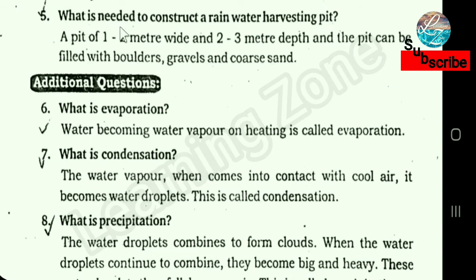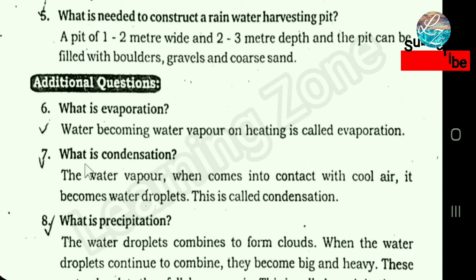What is needed to construct a rainwater harvesting pit? A pit of 1 to 2 meter wide and 2 to 3 meter depth, and the pit can be filled with boulders, gravels and coarse sand. What is evaporation? Water becoming water vapor on the heating is called evaporation.